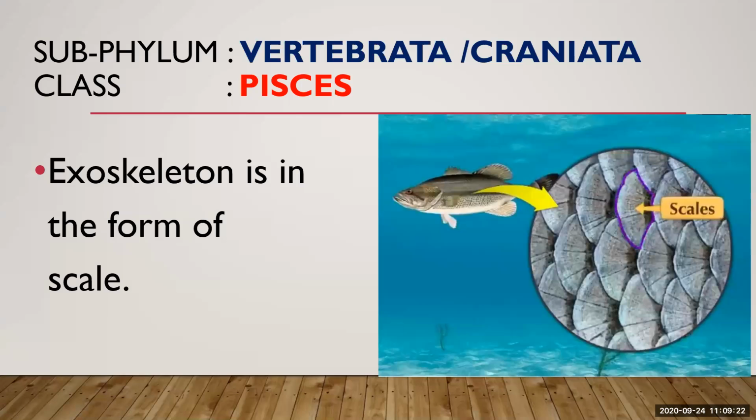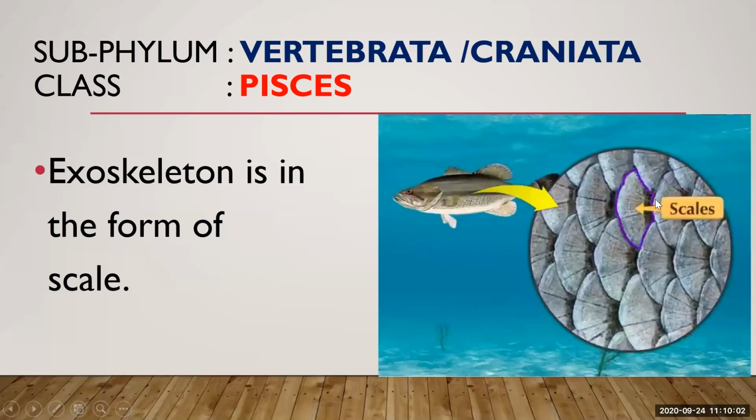They provide smoothness to the body by overlapping each other. Because of this smoothness, they reduce the friction between the water and the body. Reduced friction means they can move faster in the water. Multiple overlapping scales also give flexibility to this organism, and they help to maintain speed throughout the water. So the exoskeleton is made up of scales.